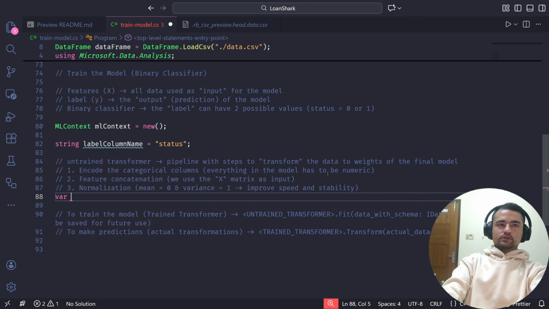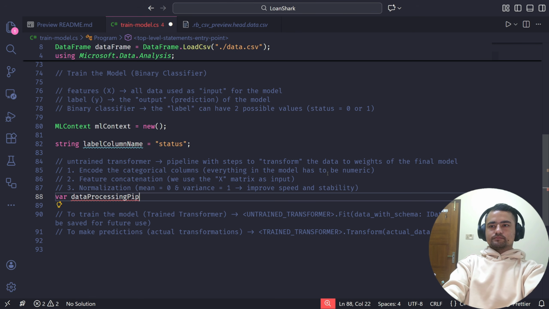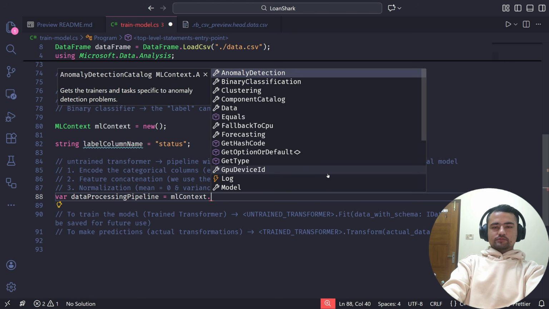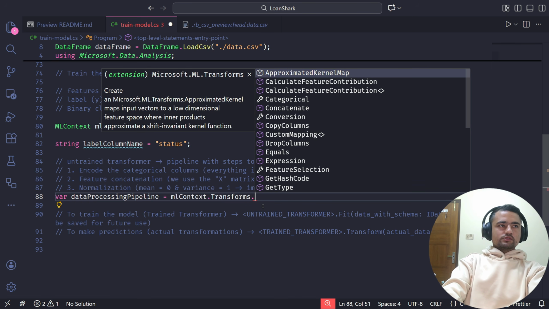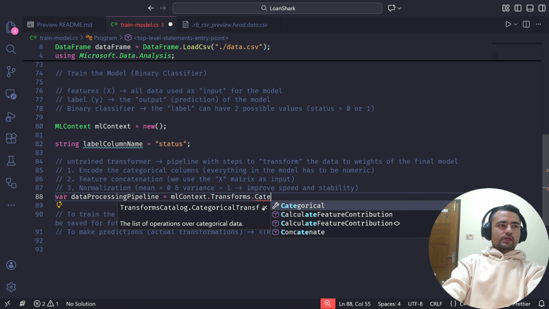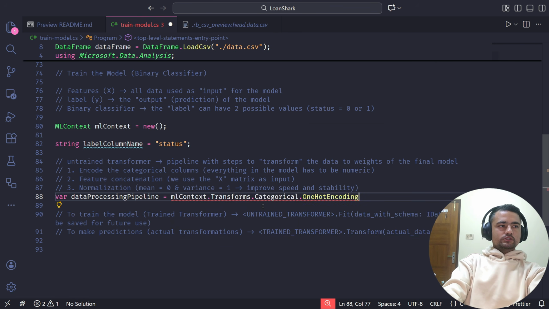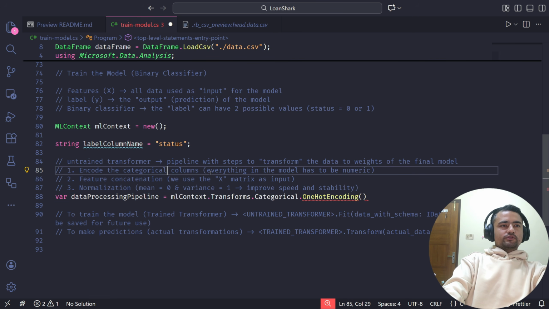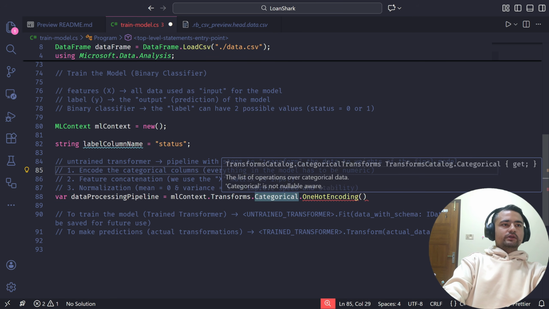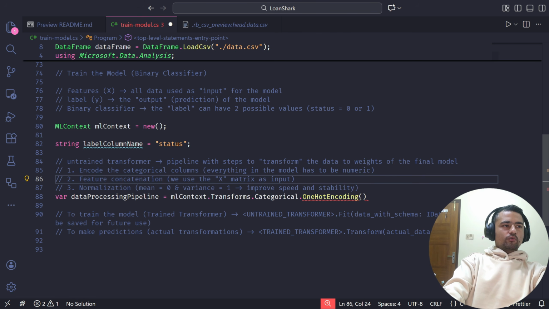Let me go ahead and do this real quick. I'll just call it a data processing pipeline, and we will use the ML context that we have defined, and we will get all these methods that I have been talking about in the on-train transformer from the transforms namespace. Okay, so the first thing that we want to do is on the categorical columns, we want to do one hot encoding. I already told you encoding the categorical columns means converting them to numeric, and in our case, we are going to use one hot encoding.